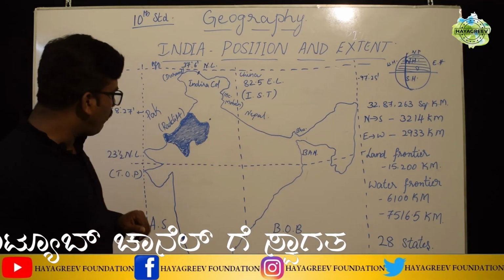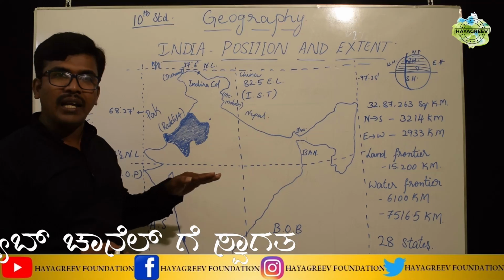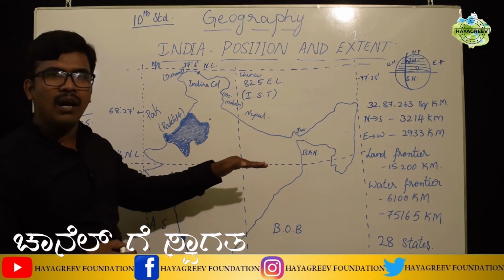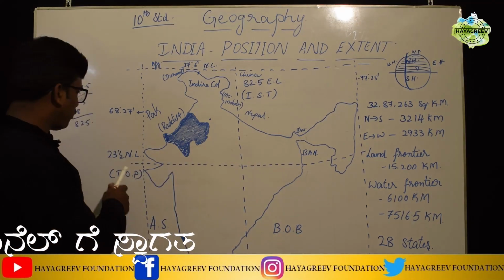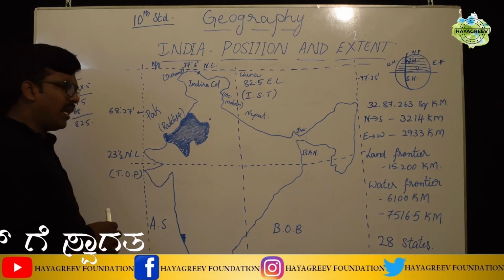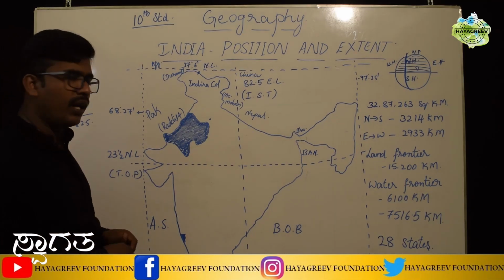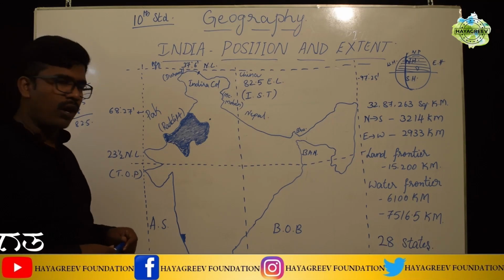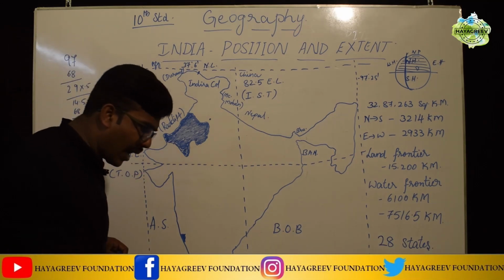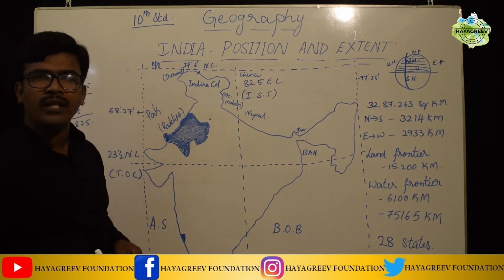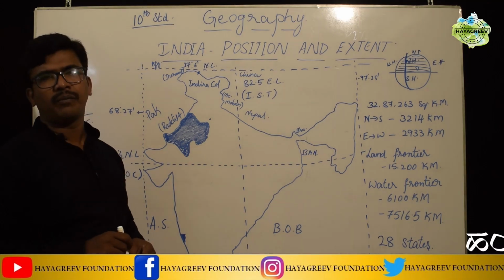And then here we have one more imaginary parallel or latitude, that is 23.5 degree north latitude. It is also called the Tropic of Cancer.